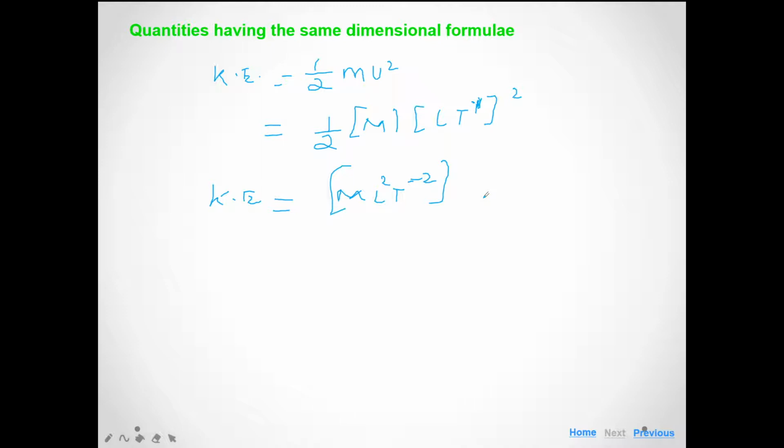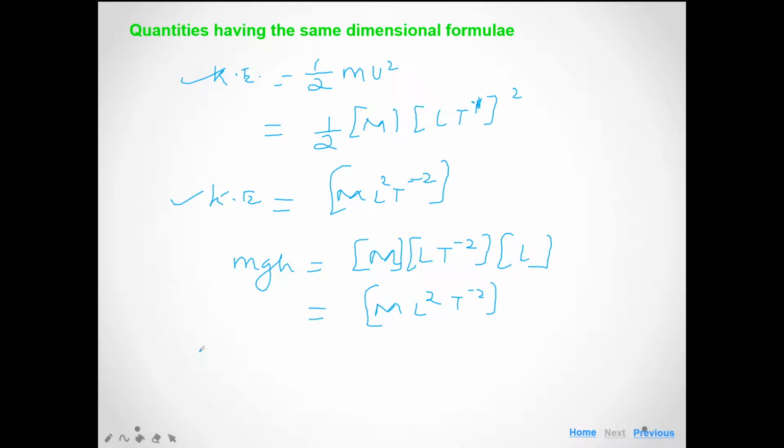The dimensional formula for acceleration is L T minus 2, and the height is equal to L. Again the dimensional formula is ML square T minus 2. So with the help of these three dimensional formulas, work, potential energy and kinetic energy, all these three quantities have the same dimensional formula.